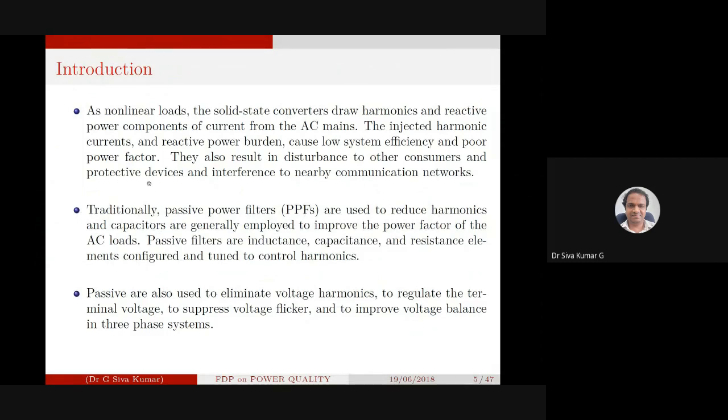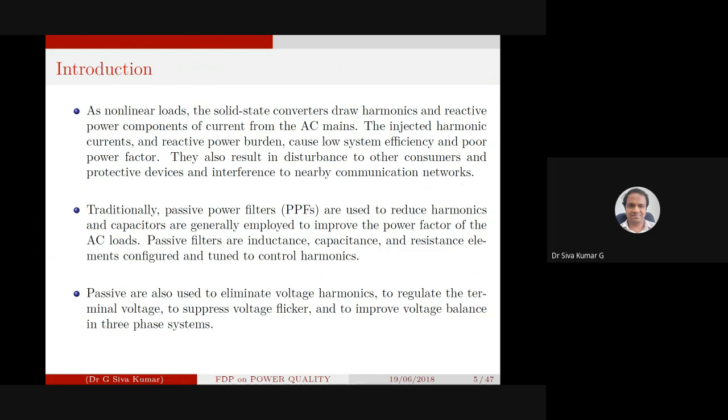And sometimes the protecting device, if it is designed for the fifth harmonic, operates, and it may try to isolate the system also. These are some of the points with reference to the first point.